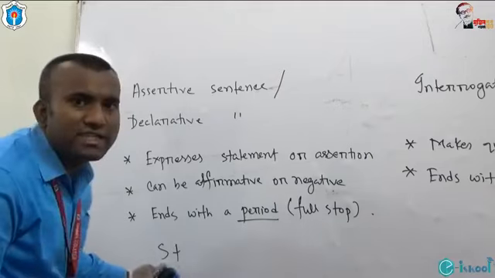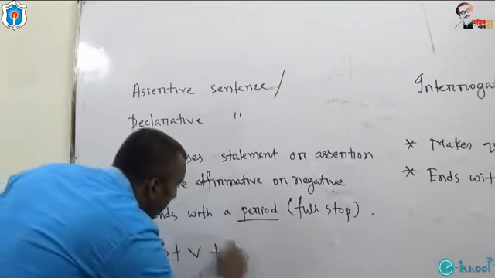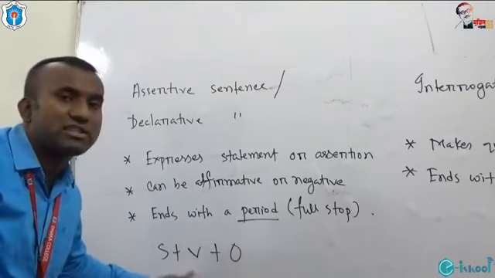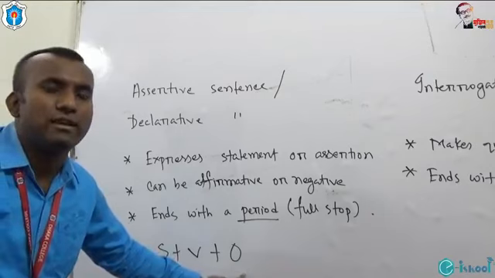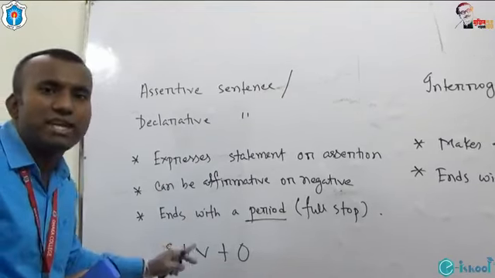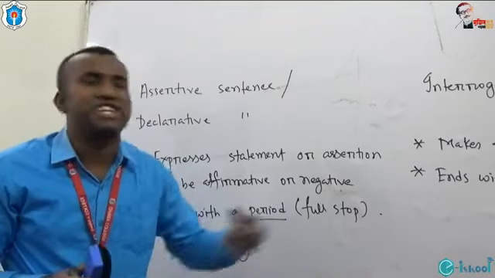Then this subject is followed by a verb, then comes object. Subject, verb, object. This is the real structure of assertive sentence. Normally assertive sentence starts with subject, this subject is followed by verb, then comes object or extension.